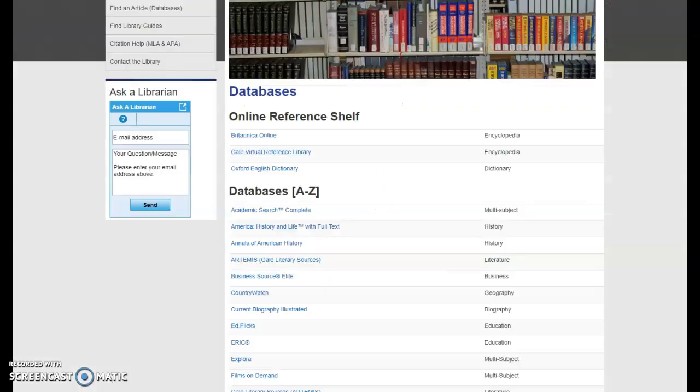So those are the two databases you will be using for your assignment this week, and let me know if you have any questions or are having any trouble accessing them.